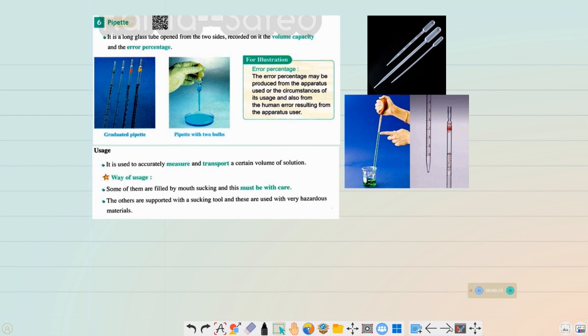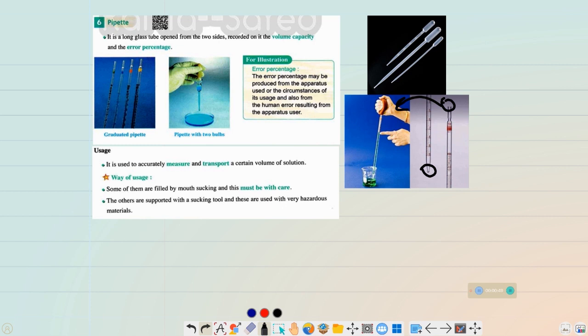Pipette, as you can see in the picture here, is a long glass tool with a narrow diameter, and this glass tool has two openings, the lower opening and the upper opening. The upper opening is attached to a tool called a suction tool.